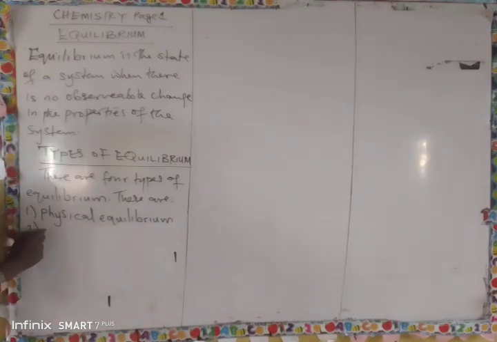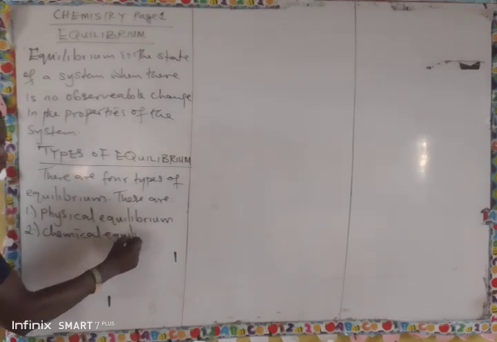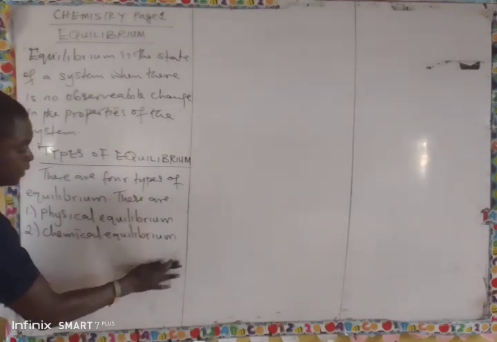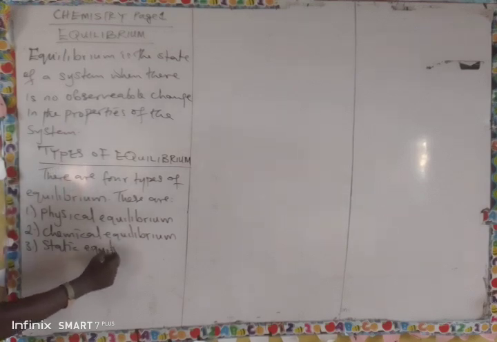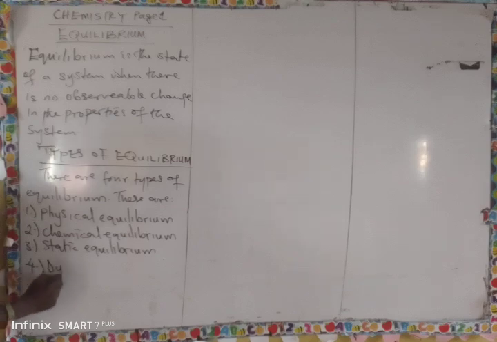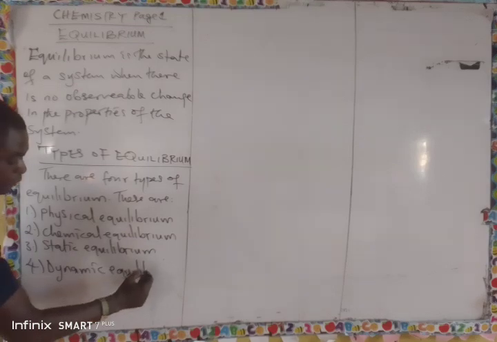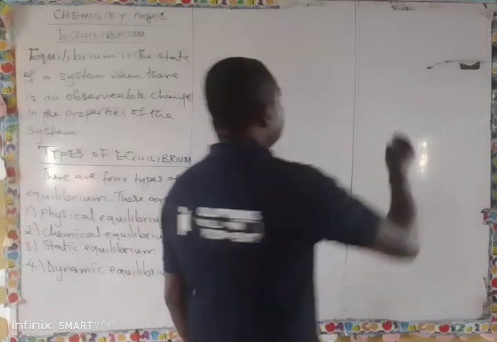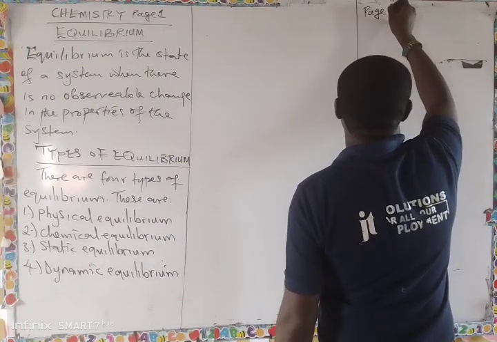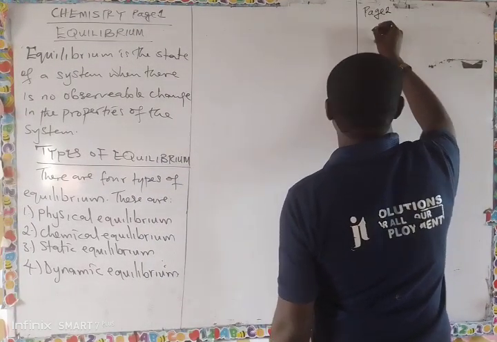The second one is called chemical equilibrium. The third one is called static equilibrium. The fourth one is called dynamic equilibrium. So we are going to take these one after the other. In page 2, we are going to start with physical equilibrium.